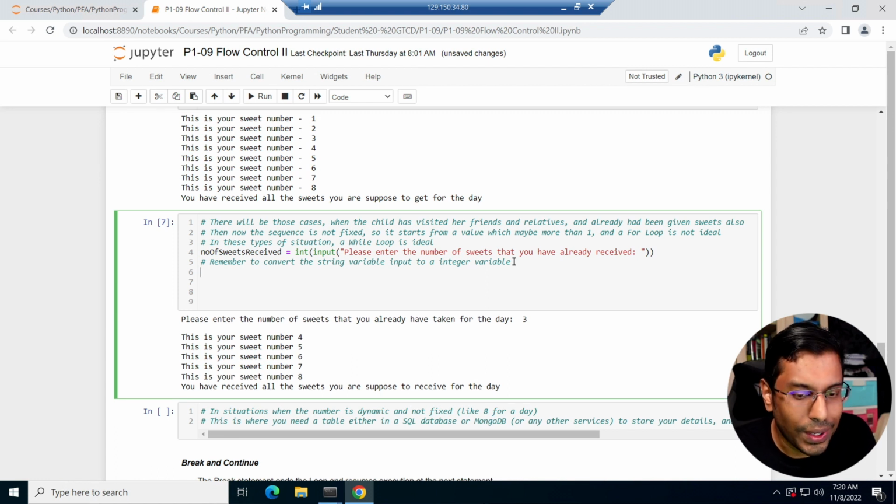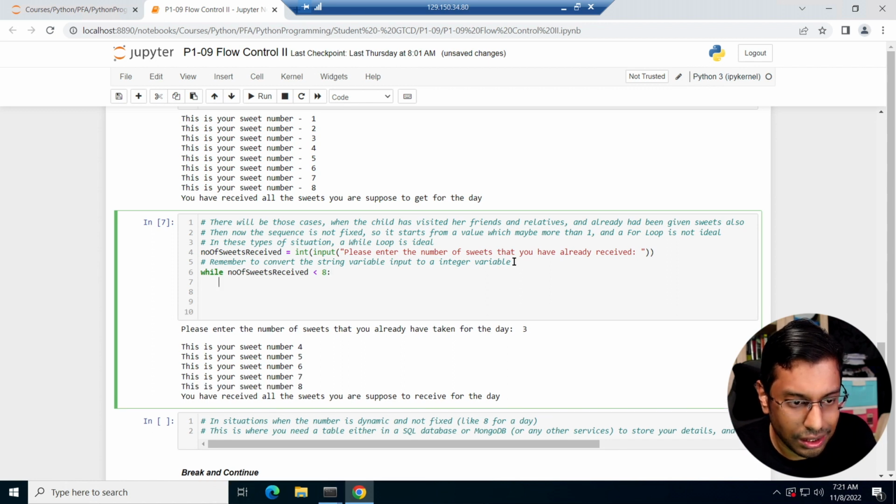So once this is done, you can do a while number of sweets received is less than 8, right? As long as you don't receive 8, you execute a command. So number of sweets received equals number of sweets received plus 1.